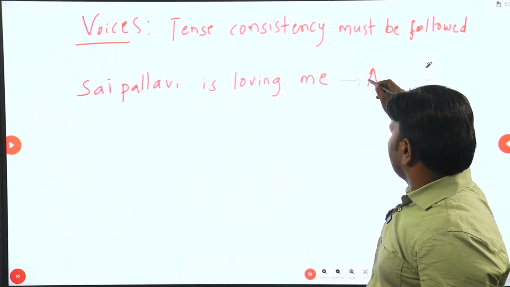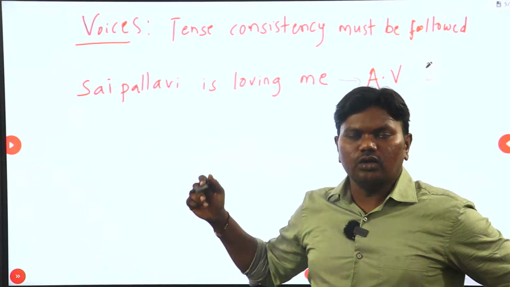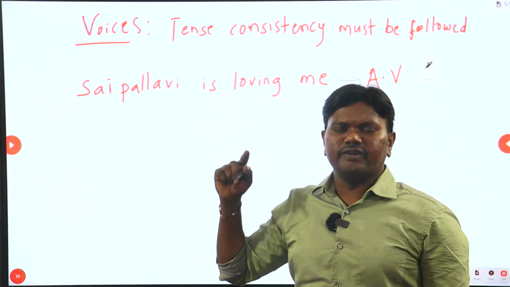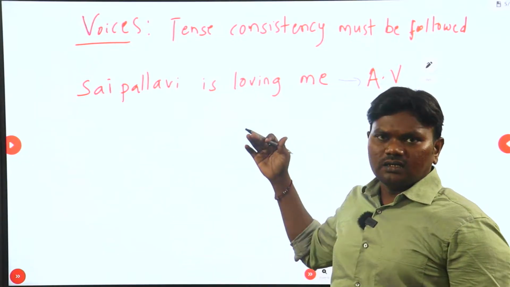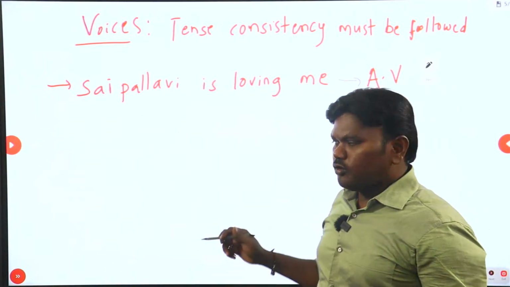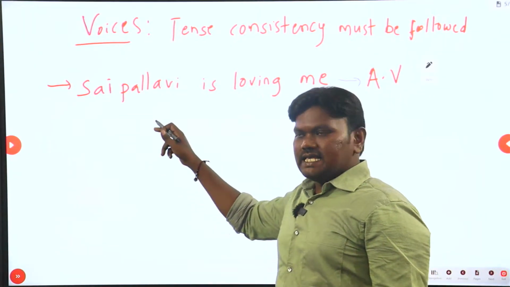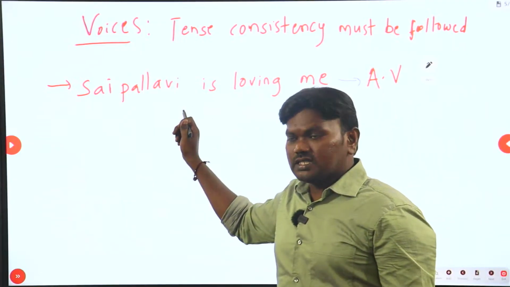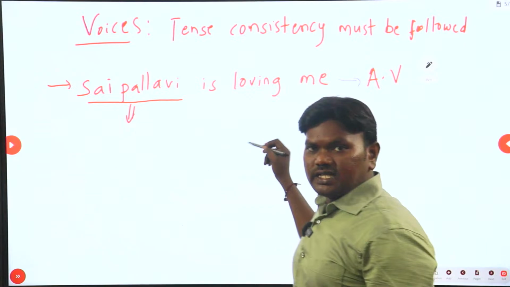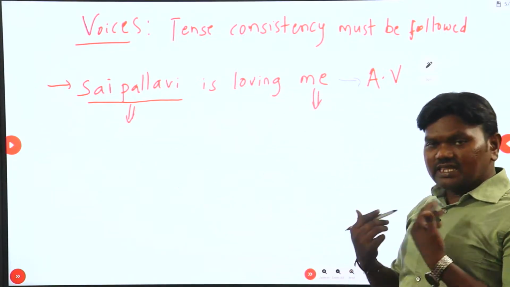I will name it as active voice, because what is the condition here? What is the statement talking about? I told you, understanding the meaning of the given sentence is very, very important to catch the exact sentence what it is talking about. You should focus on the sentence meaning before changing it. So see, Sai Pallavi is loving me. Who is the doer? Doer of the activity is who? Sai Pallavi. Who is the receiver? Me. She is loving and I am receiving that activity.